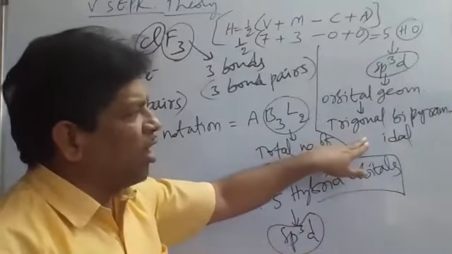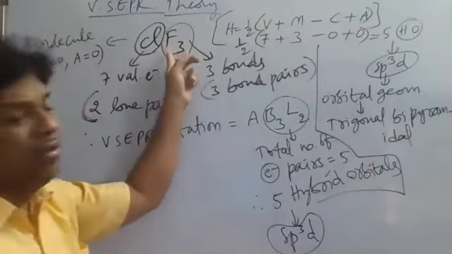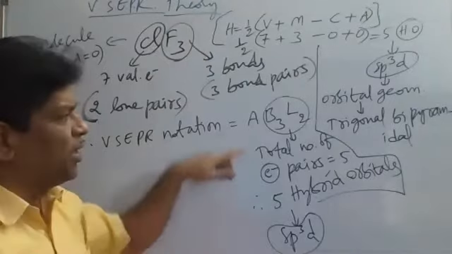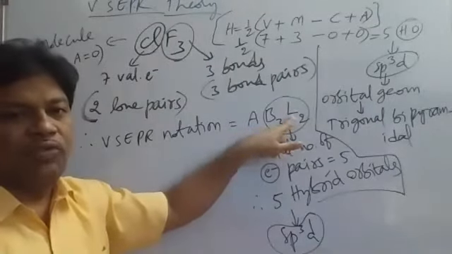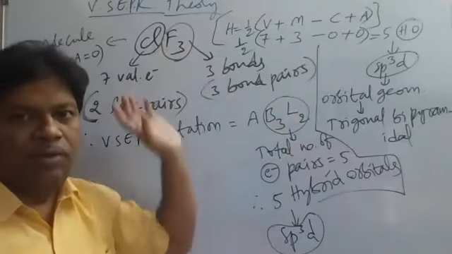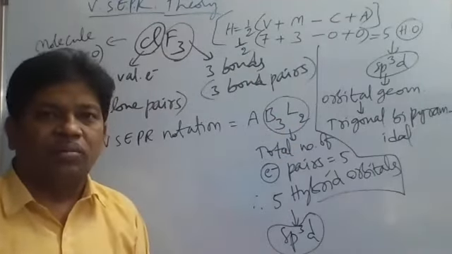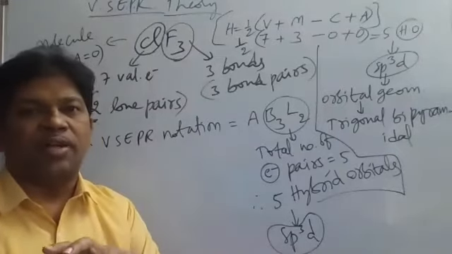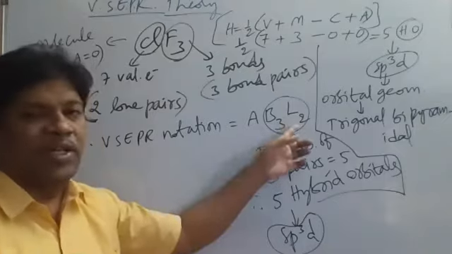Orbital geometry is trigonal bipyramid, but what will be the shape of this ClF3 molecule? Molecular shape will be different. In this case, lone pairs are there. Whenever at least one lone pair is there in the given molecule, orbital geometry will be different from molecular shape.